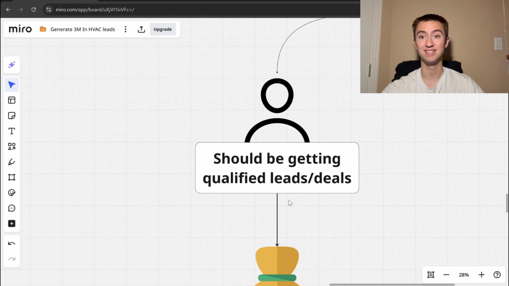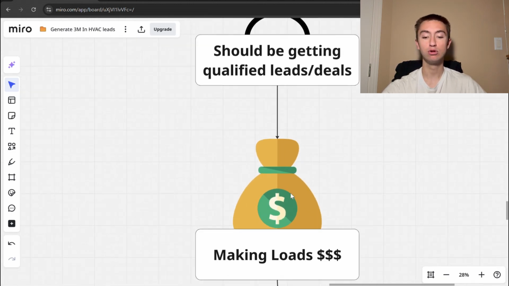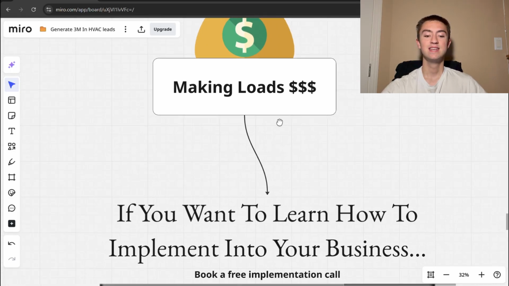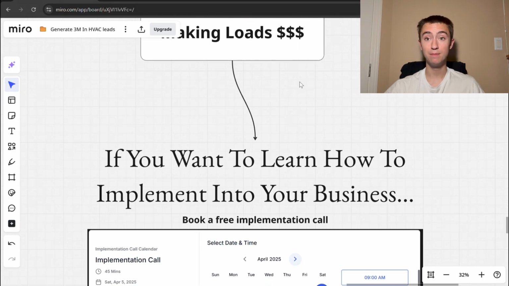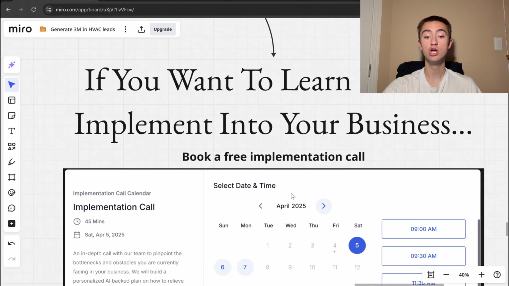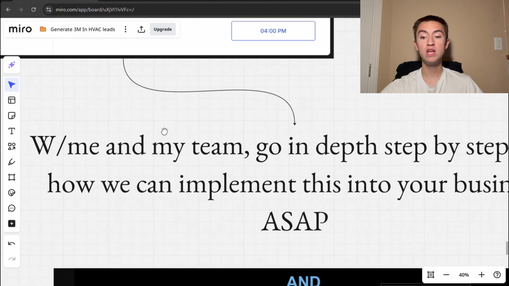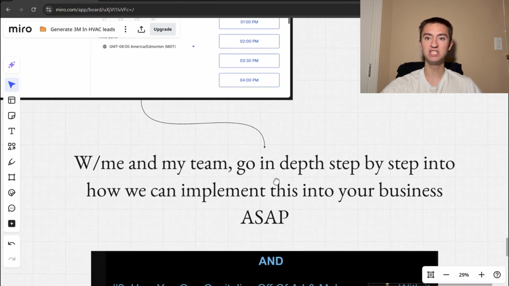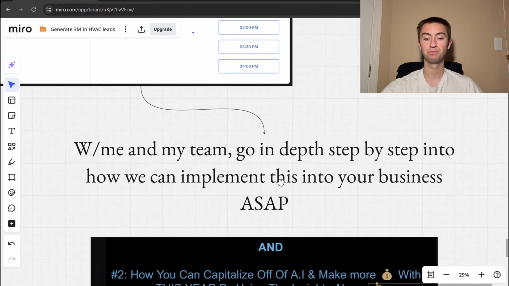all through this whole kind of step process, this $1 million AI system, and make loads of extra money completely on autopilot with this AI. Now, if you want to learn how to actually implement this into your business, right? If you're a serious action taker, if you're not someone who just watches these videos for fun, if you want to transform your business with AI in 2025, you can book a free implementation call with me and my team, where we go in depth, step by step, into how we can actually implement this $1 million AI system into your business ASAP.